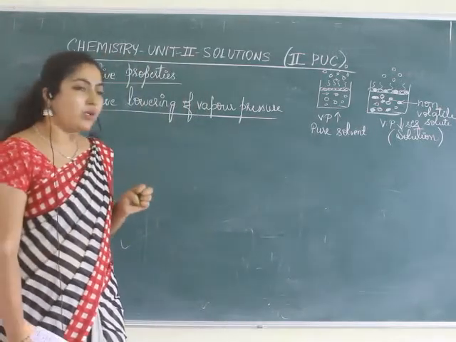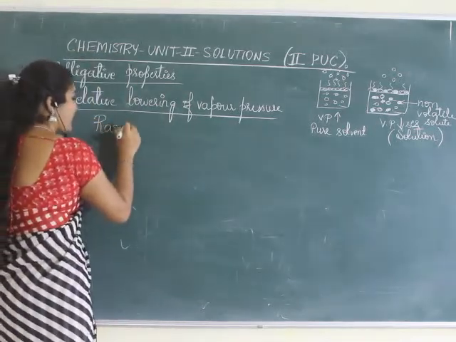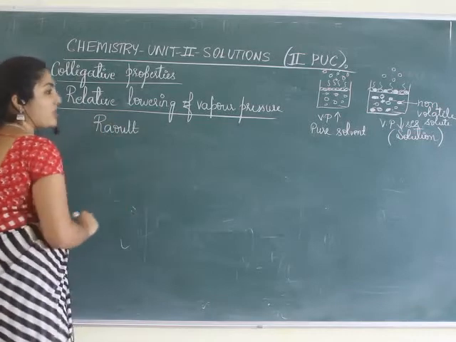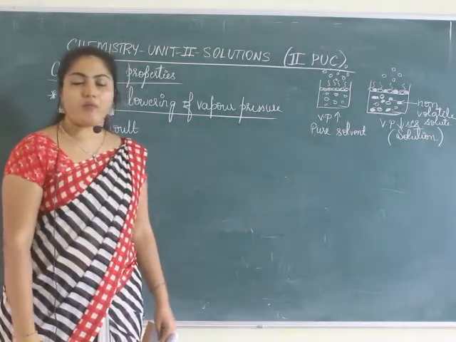So the scientist Raoult gave an explanation, or established the relationship based on this decrease of vapor pressure.